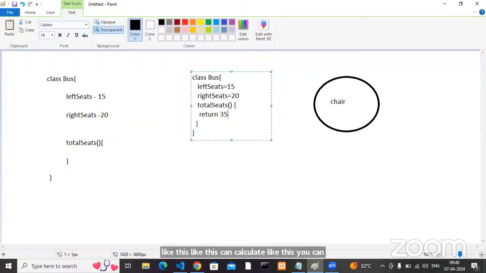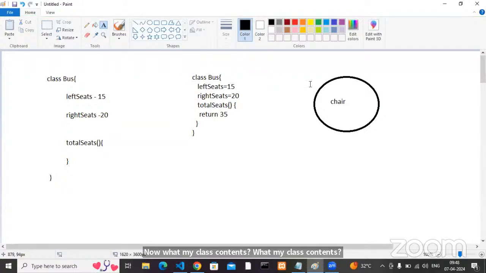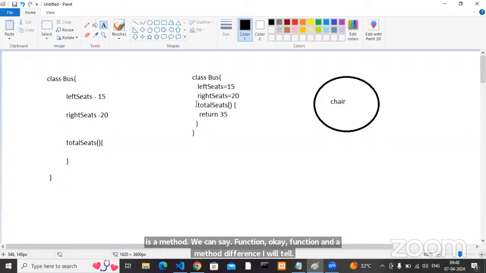Now tell me, all these things I wrap inside a class. Now what does my class contain? Left side seats, programmatically, how does it look? It is like a simple variable or not. Right side seats also, it is like one variable or not. Total seats are like what? It is a method. We can say function. Function and method difference I will tell. For now, terminology wise, you can say it is a method. Now this class contains what? There are two variables.